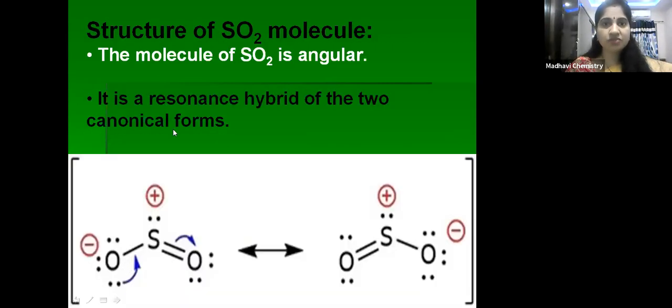Now let us see the structure of sulfur dioxide. It has an angular shape. So you can see here, this is the angular shape. The double bond between sulfur and oxygen delocalizes between these two oxygens. In this figure, the double bond is present between sulfur and this oxygen, and in this figure, between sulfur and the other oxygen. So this double bond resonates between the two oxygens. That's why it has two resonance structures and one resonance hybrid.